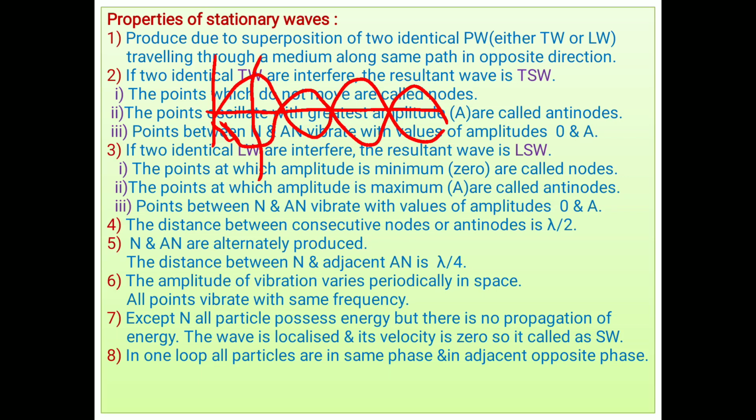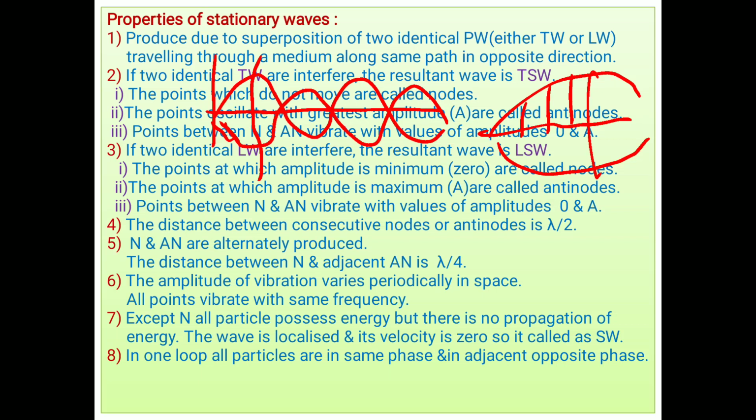The particles at the nodes are very lazy particles. They do not vibrate about their mean positions, so their amplitude is 0. But when we consider the particles from node to antinode, as in this big figure, the amplitude of vibration goes on increasing. At the antinode, particles vibrate with maximum amplitude. So the node particle has 0 amplitude and the antinode particle has amplitude A. Between them, the amplitude of oscillation goes on increasing from particle to particle.